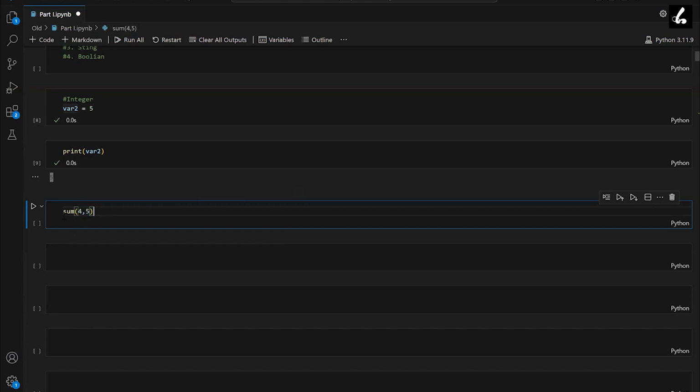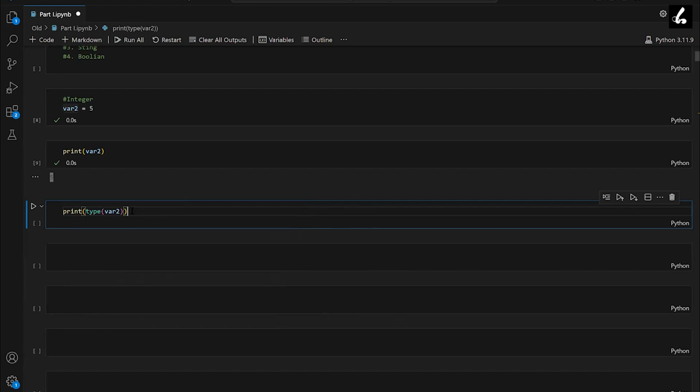So this is the function that will do the sum of all the numbers which we mention in this parenthesis. Similarly, we have a type function to know the type of a variable. So I'll type type here, and in the parentheses I want to mention the variable or object for which you want to know the type. So I want to know the type of var2, and to print this I will use the print command,